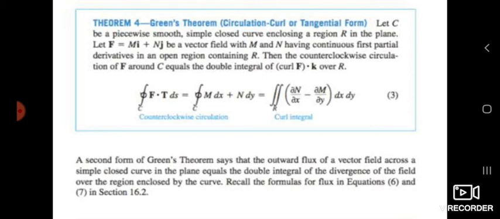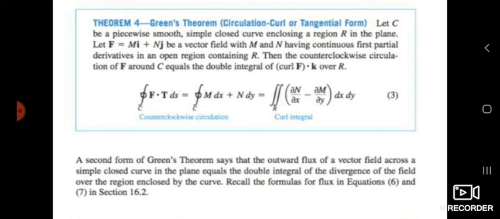It means the integral of F dot T ds over a closed curve, which is the integral of M dx plus N dy, is equal to the double integral of (dou N by dou x minus dou M by dou y) dx dy, which is the curl integral, and the left hand side is the counterclockwise circulation. This is the mathematical expression for Green's theorem.